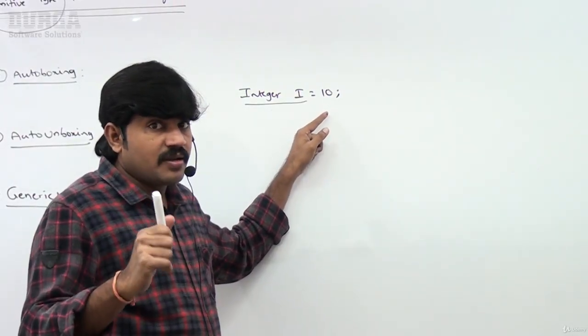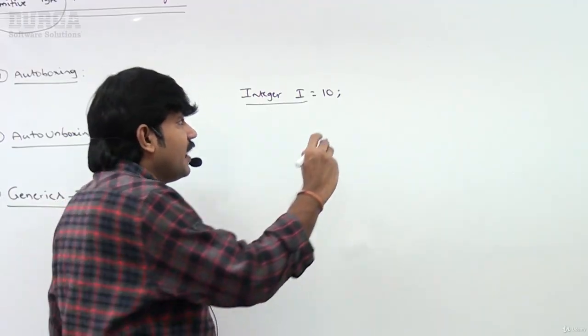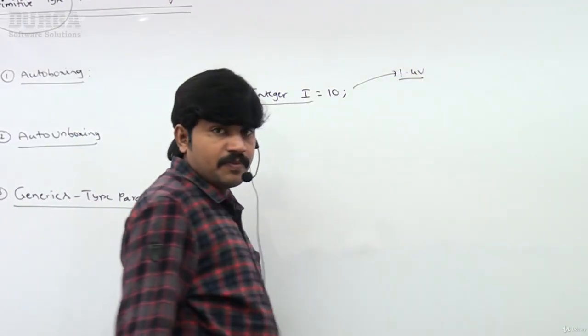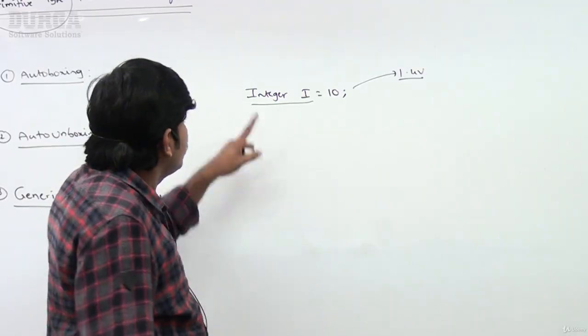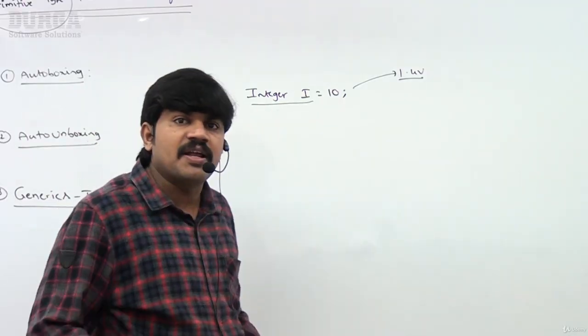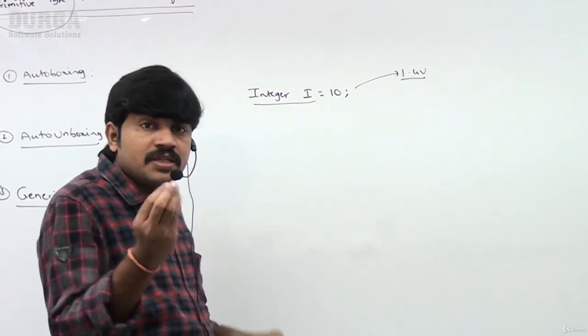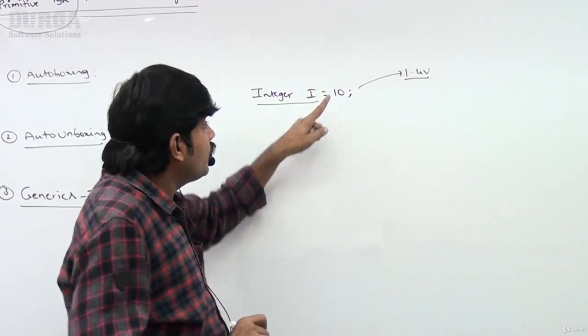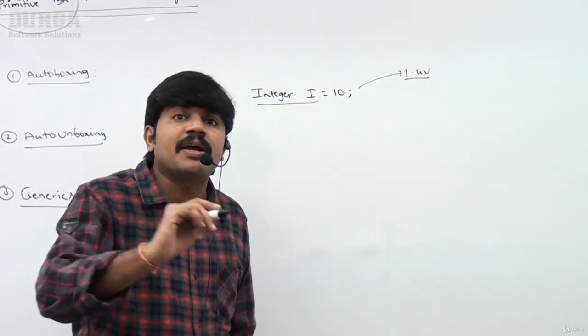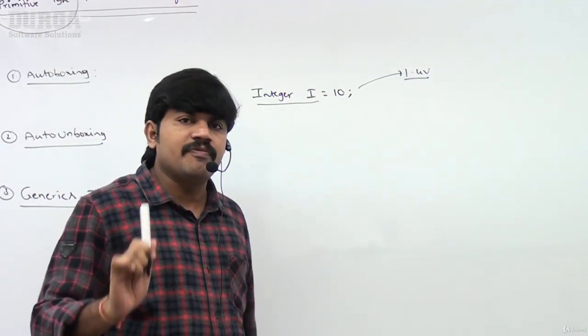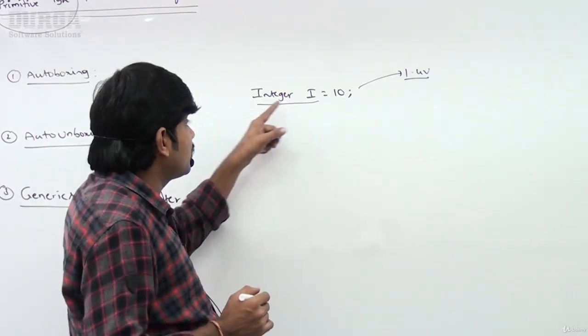Sir, this is perfectly invalid until the 1.4 version. Until 1.4, the compiler will give an error saying incompatible types, it is expecting Integer type, how can you provide an int value? But from 1.5 version onwards, this concept is allowed.